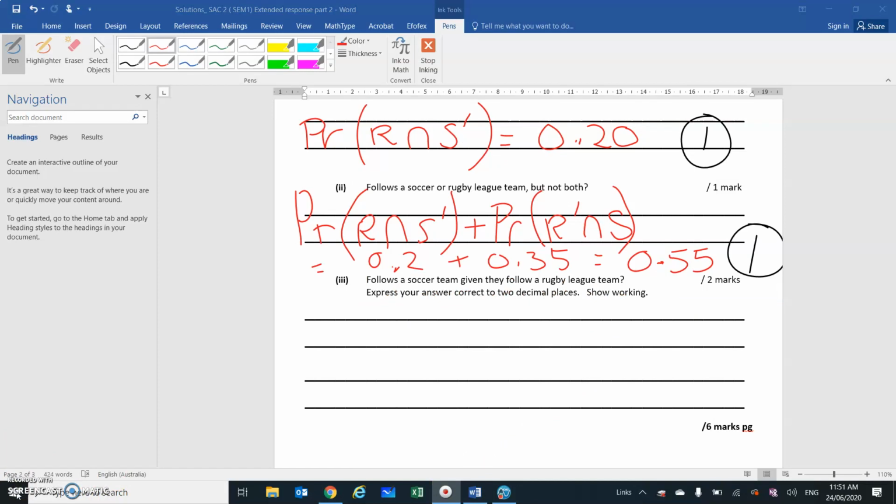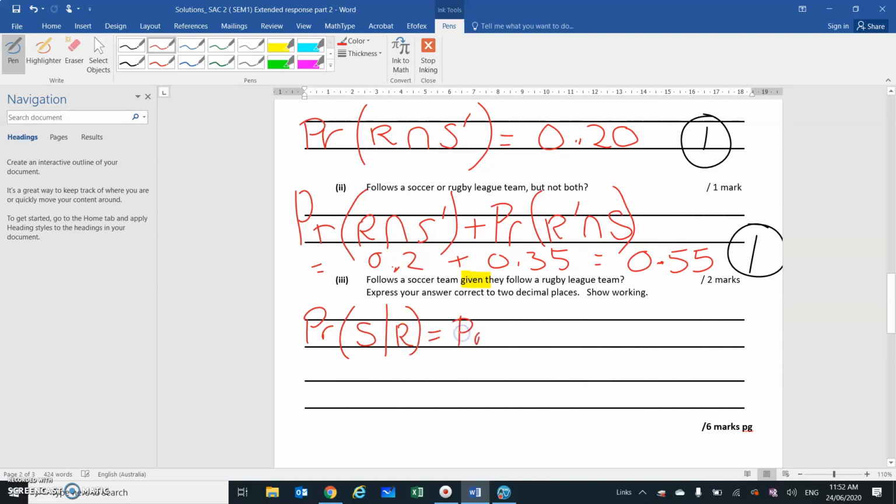The next part says, follows a soccer team given they follow a rugby league team. So that's a bit of a hint there. We're using conditional probability here. So we're looking for the probability of a soccer team given they follow a rugby league team.